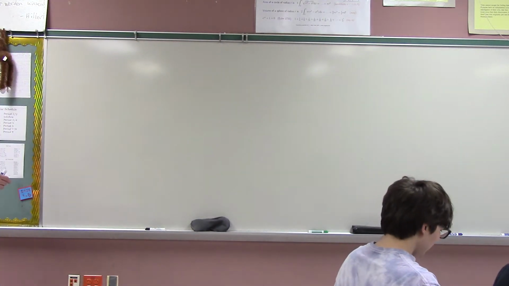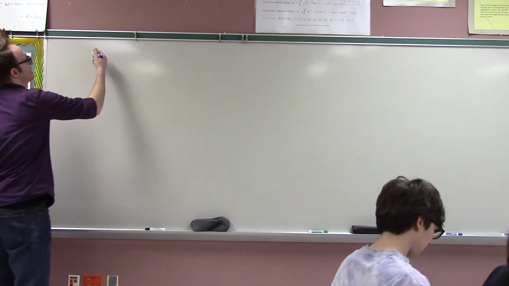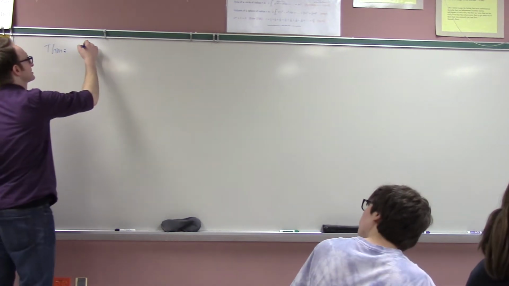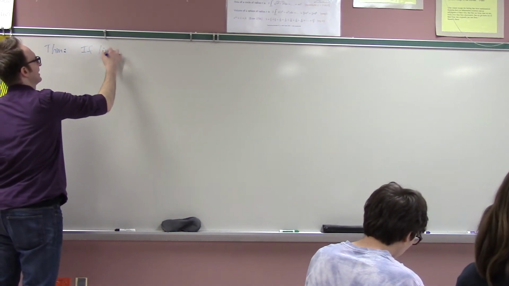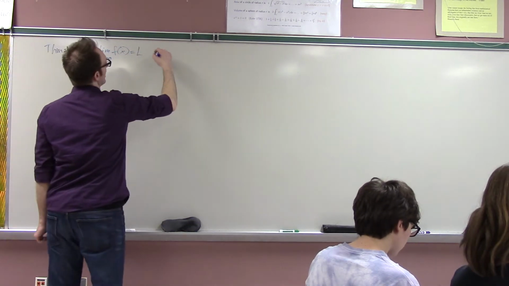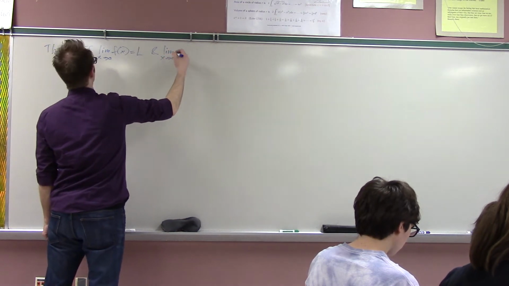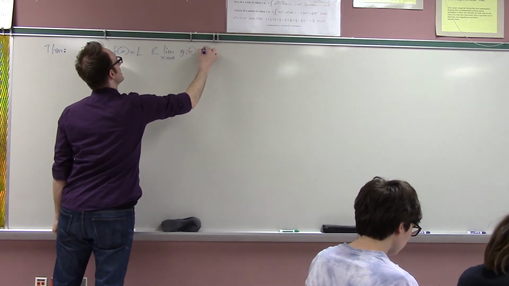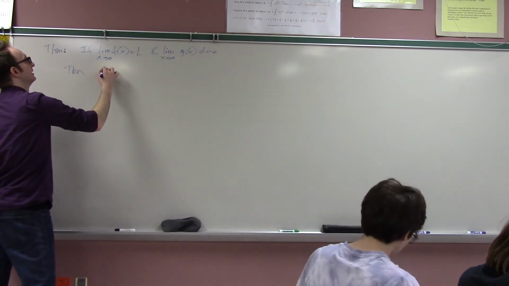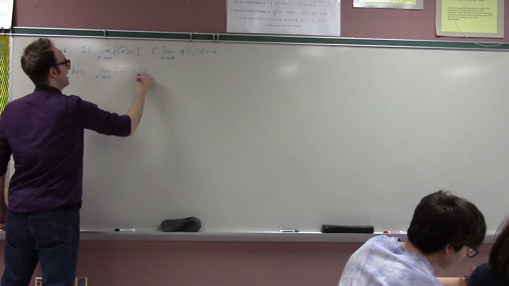I think we ended last class with me challenging you with a proof. Did I put on a deadline that you should do this? I think I did, right? Yeah. So there is a theorem, and the theorem goes like this. If the limit as x approaches a of some function f is L, and the limit as x approaches a of some other function g does not exist, then the limit of the product cannot exist.